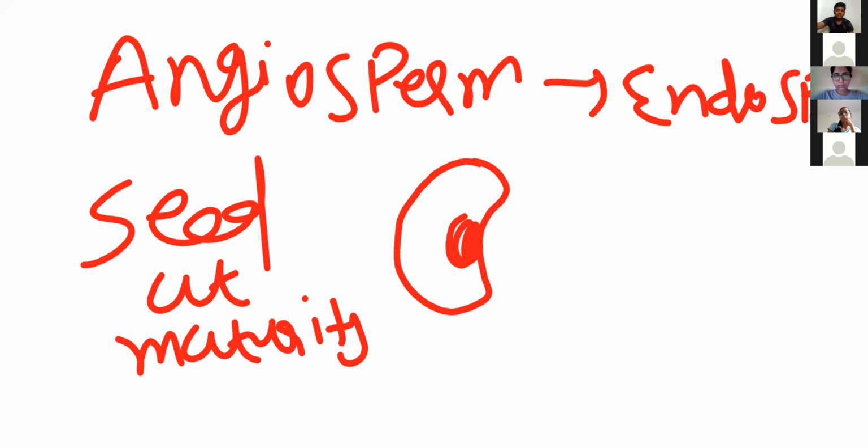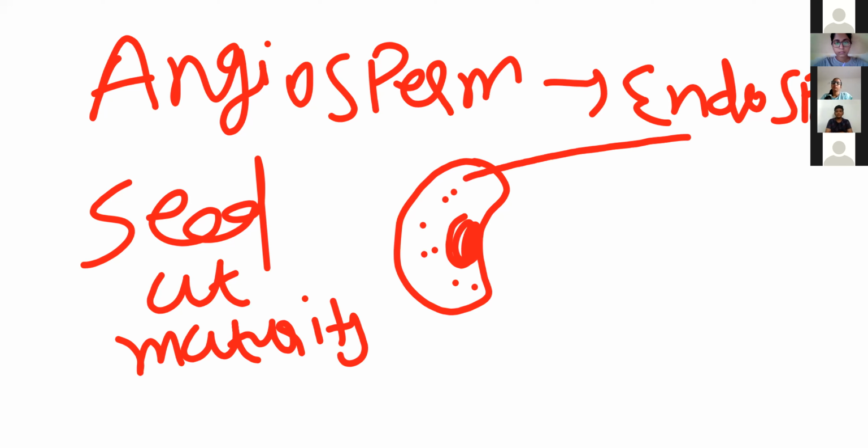बोलिए कीर्तन. मैम टू नरिश द एम्ब्रियो. Yes, to nourish the embryo. Correct. Right? Endosperm का role क्या होता है? To nourish the embryo. So inside the seed, endosperm is present, in which again reserve food material is there, like the cotyledon. So endosperm से nourishment कहाँ किसको मिल रहा है? Embryo को, developing embryo, right?